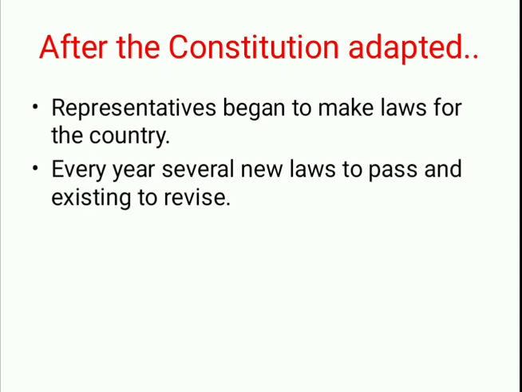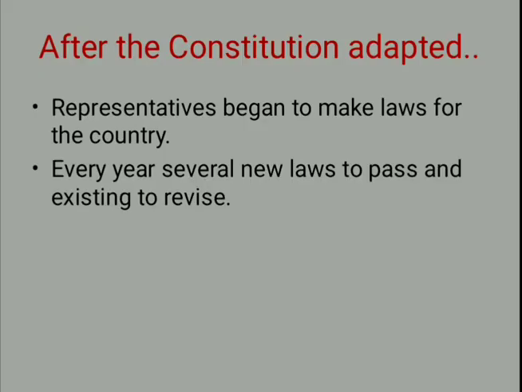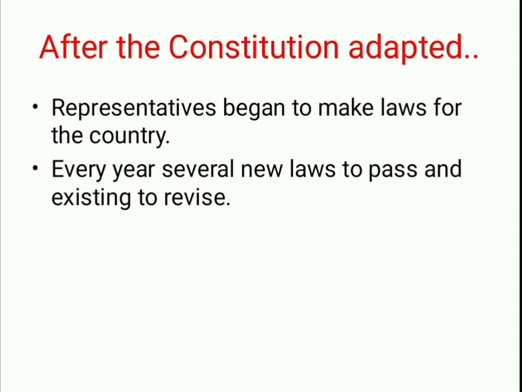We had framed a constitution for the country to function smoothly. Every year after the independence we have passed a number of laws, and even we have altered or made changes in the existing laws.